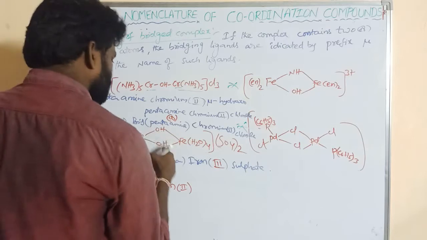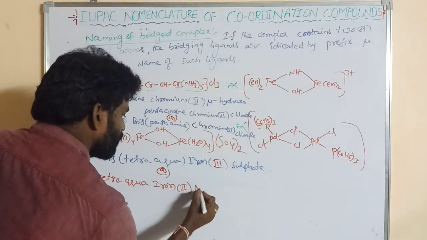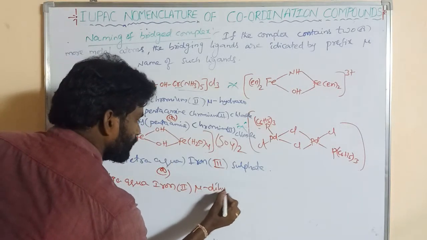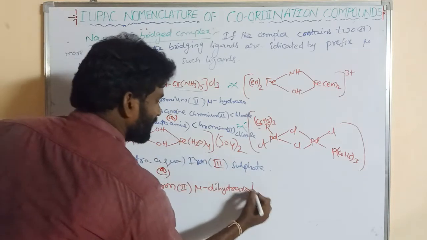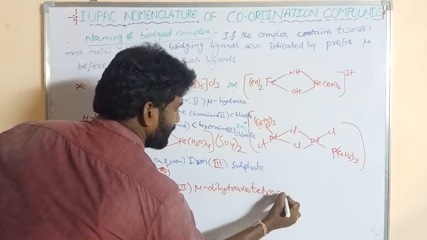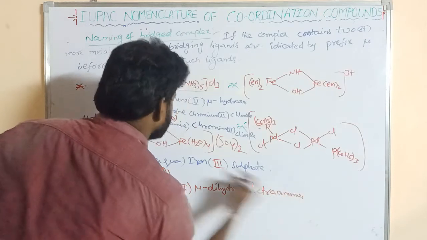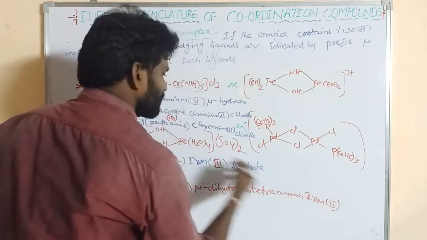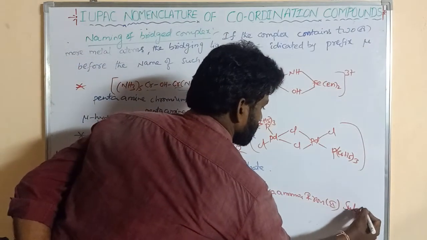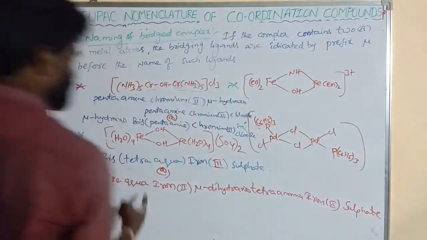So this is the bridged ligand, mu dihydroxo. Next we write tetraamine, iron 2 sulfate. So this is the other name. Both are right.